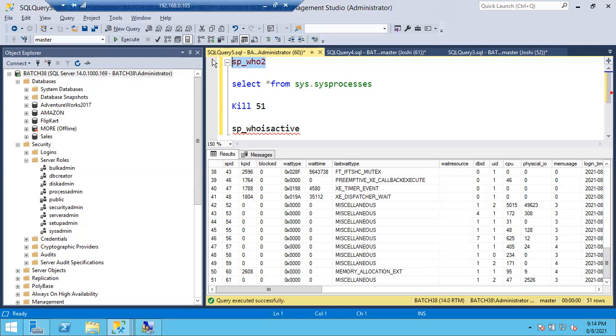For suppose, Joshi will have only one server role permission, that is bulk admin. In the middle of the time, Joshi will ask, sir, give me permission to sysadmin. Can we directly give the permission? No. We cannot. Yesterday we discussed it, right? We can give it, but we should have proper approvals. I will ask Joshi, what is the need of the sysadmin for you?